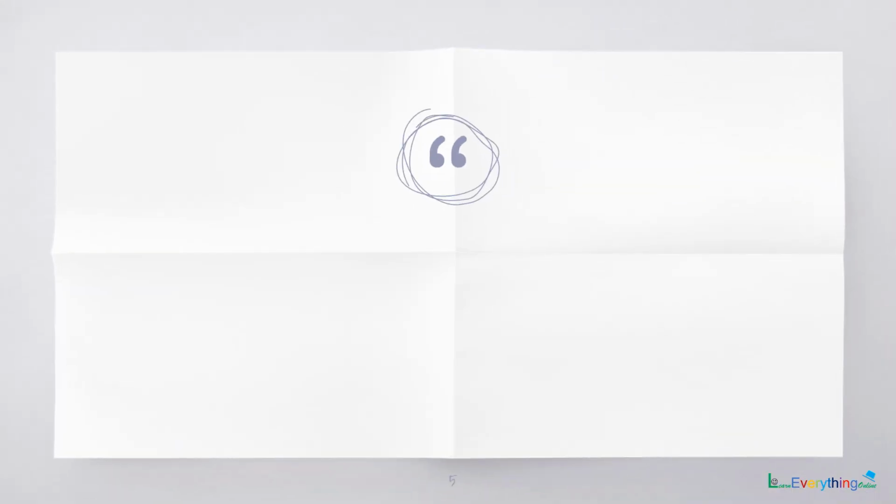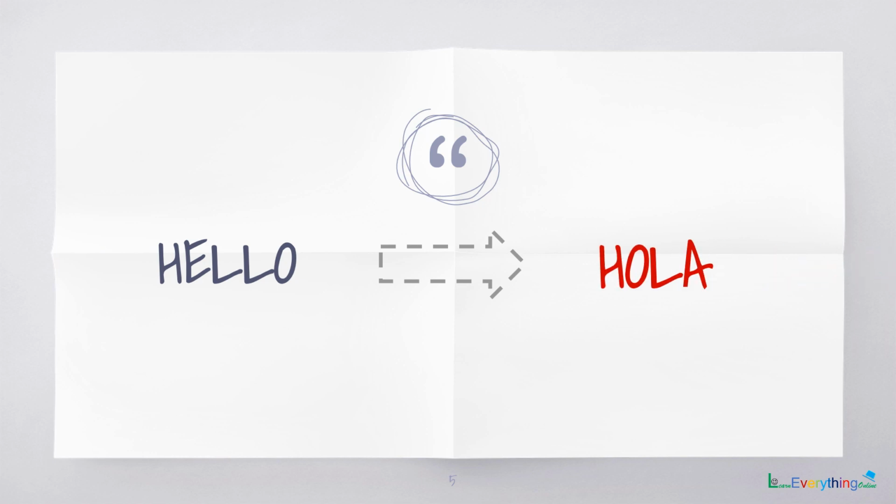So the very first thing that we always say when we meet someone is hello. So the Spanish translation for hello is hola. Note here that the H is silent. So the pronunciation is hola, as in Ola cabs. Yeah, so that's it. Hola. Kindly repeat this. So hello is hola.